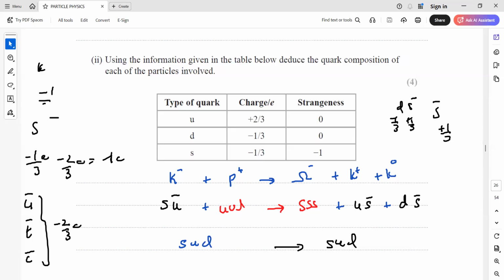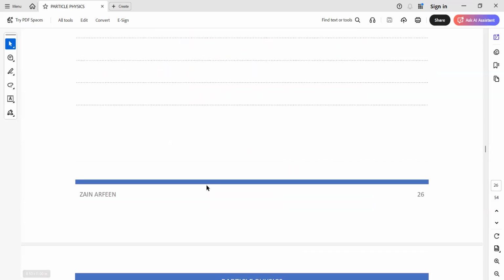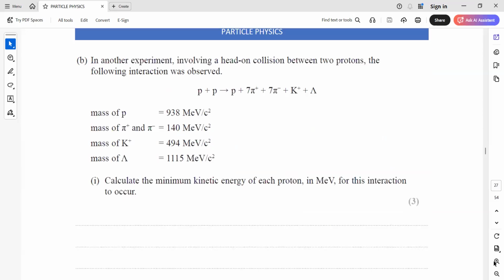So we break down into the composition for a known particle and then identify how many are left. If the particle and antiparticle are on the same side, they cancel out each other. If two particles, like strange is on the left and strange is on the right, that will also cancel out each other. So this question, based on your practice, you have to learn, remember the charges and the baryon, the strangeness number.